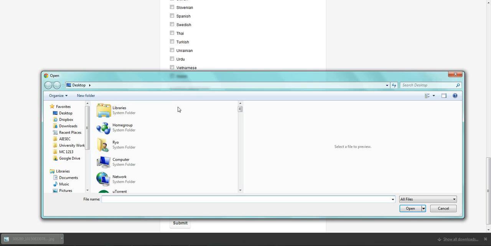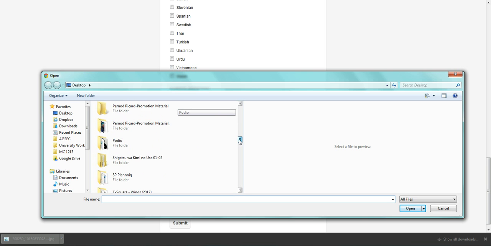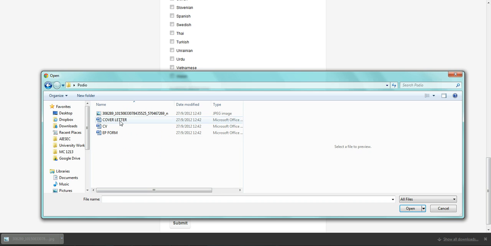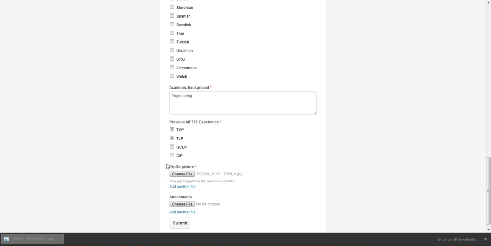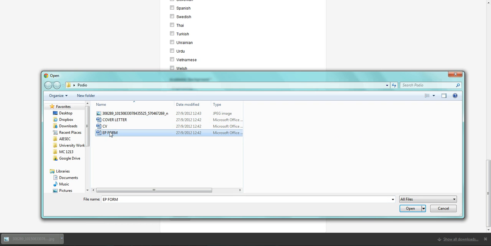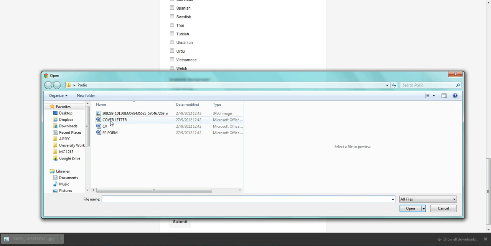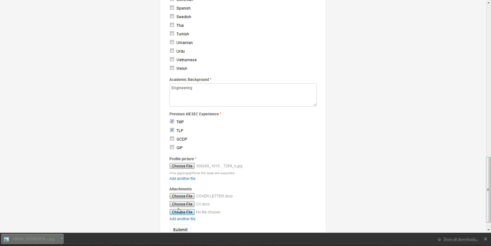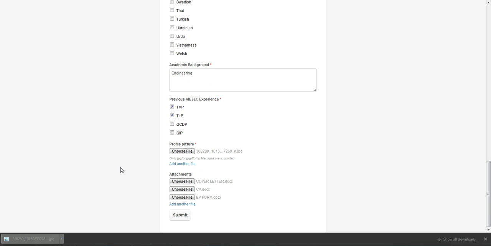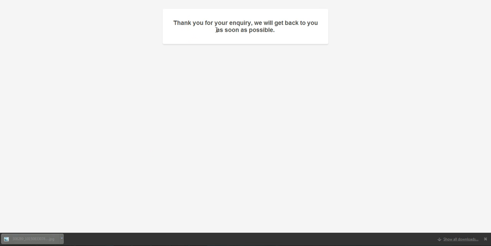So, picture file. Let's go to the file I created. So here we go, Podio. So yeah, there's a DP, just to make sure we know what the candidate looks like, and also some attachments. So make sure we attach our cover letter and our CV and our EP form, and then we click submit. And then just wait a while for it to process, and then there we go.